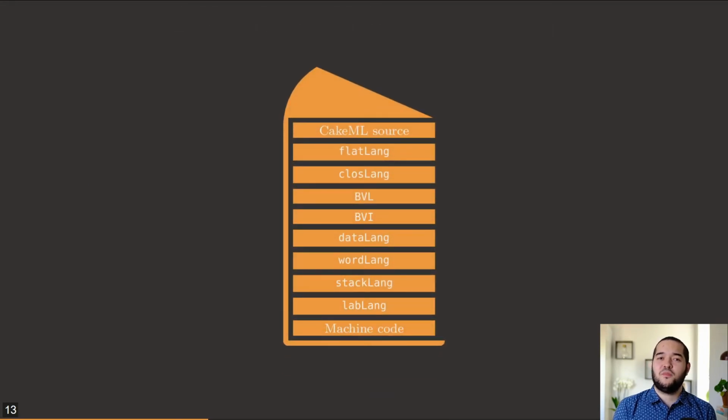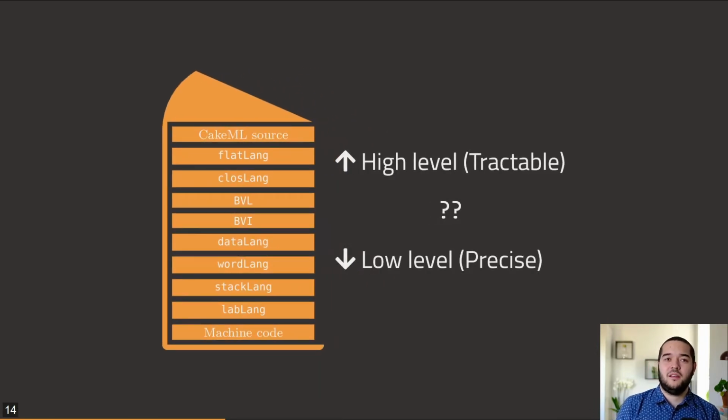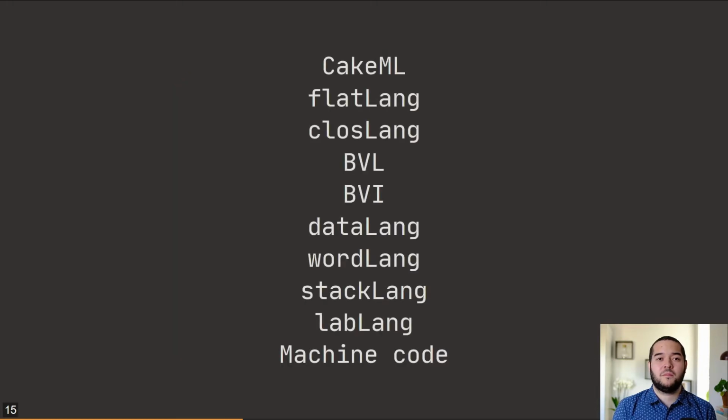So where do out-of-memory errors appear in CakeML? The structure of the CakeML compiler, unsurprisingly, looks like a cake, in the sense that it has many layers. Each layer corresponds to a phase or an optimization. This approach keeps things modular for both proofs and implementation. The higher in the stack, the more tractable and high-level a language is, while lower levels are more concrete and close to machine code.